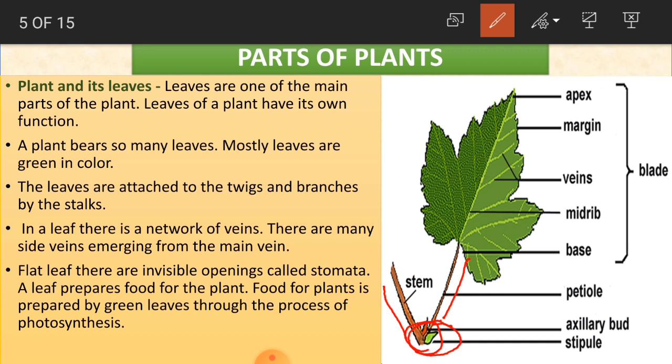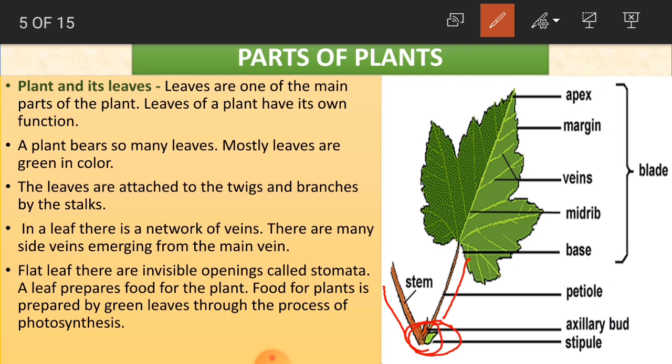Again, twigs, what did I say? Twigs are a small shoot. I mean, in the beginning when it grows from a stem, that part is called a twig. So these leaves are attached to the twigs and branches by the stalks.